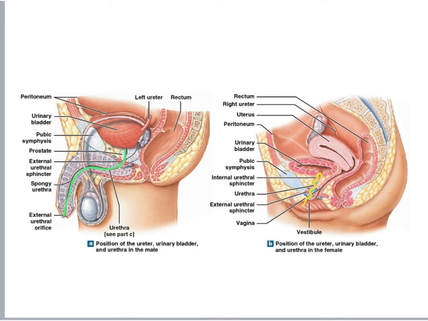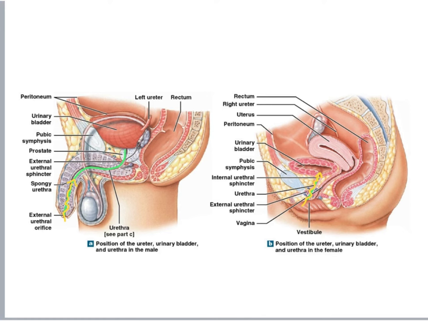In men, because the urethra is very long, bacteria need much more time, and this time that the bacteria need to travel through the urethra gives enough time for the white blood cells to take care of them and prevent the infection. And besides that, it is believed that the prostate gland produces a secretion that actually prevents men from getting urinary tract infections.